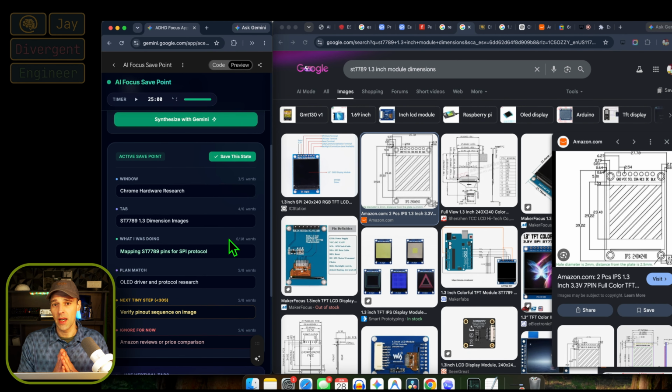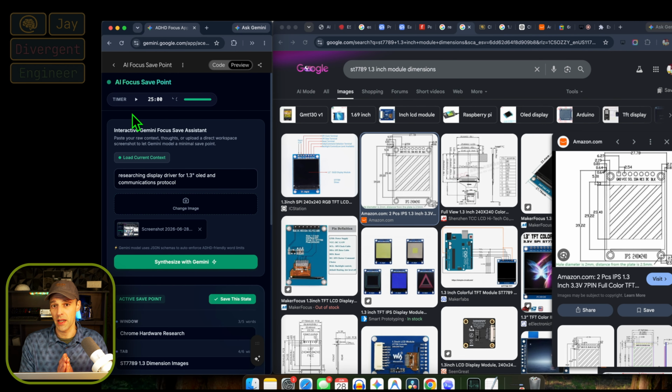So for an example, right now, if I got a phone call or if my dog needed to go out, I may go off and go do something else and come back and try to understand why I was looking at this page. Because I gave Gemini the original mission and tasks of researching displays, it can then help me get back on track and restart.